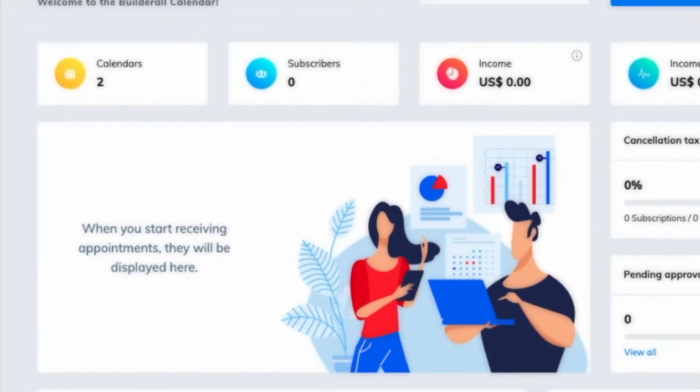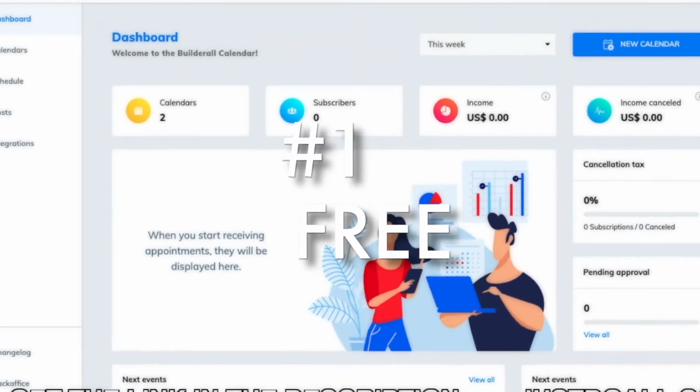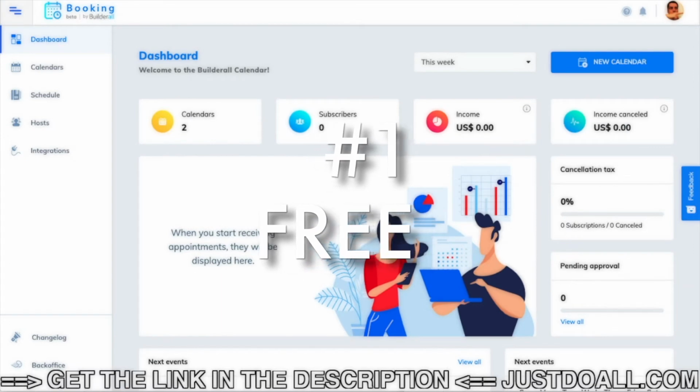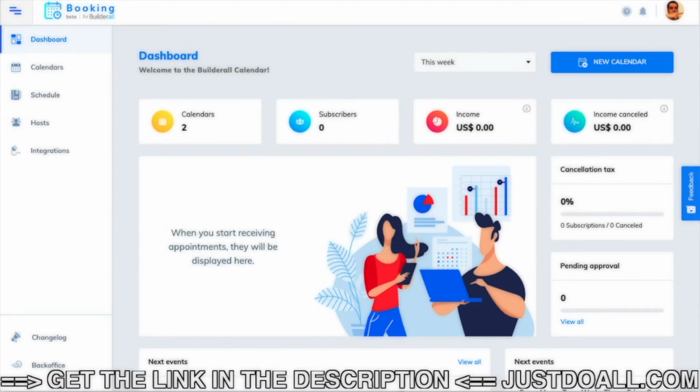So the first thing that I like about it is that it is free, because when you already have a Builderall account, you have many apps and this one, the booking app, is included. So there's no additional payment and you can use it. You don't need Calendly or any other tool. You can use this one. So it's free because we already have Builderall for other things, for our digital marketing needs, and this app comes for free. So this is number one. One of the things I like about Builderall is when they add a new app, it's included for free. There is no additional payment to make.